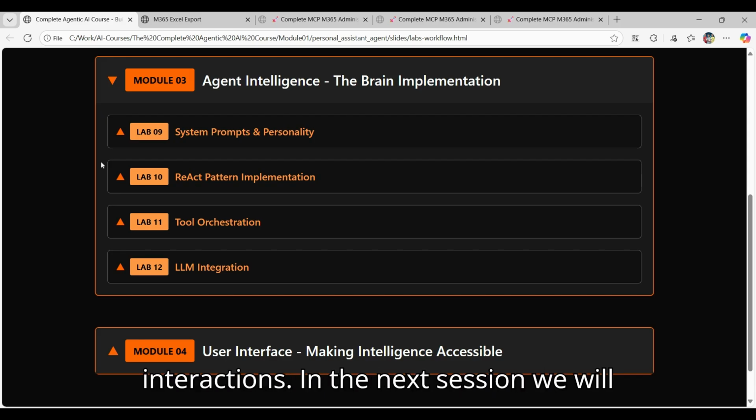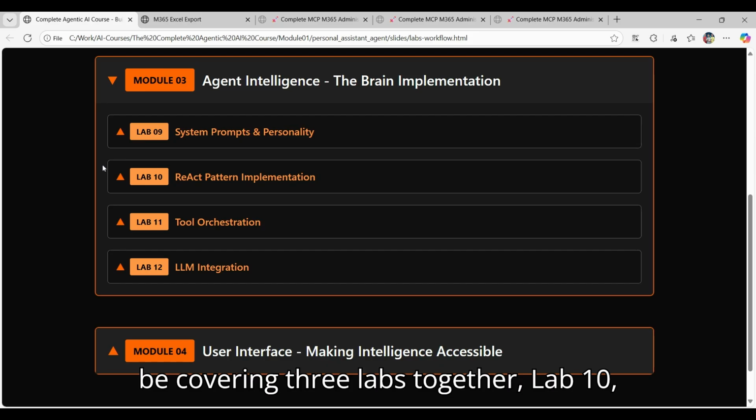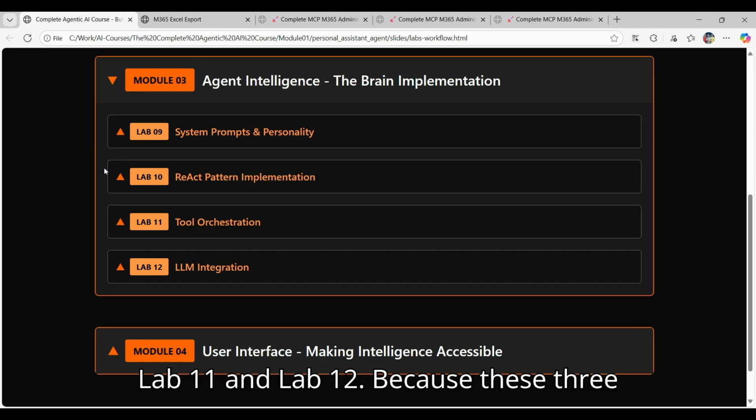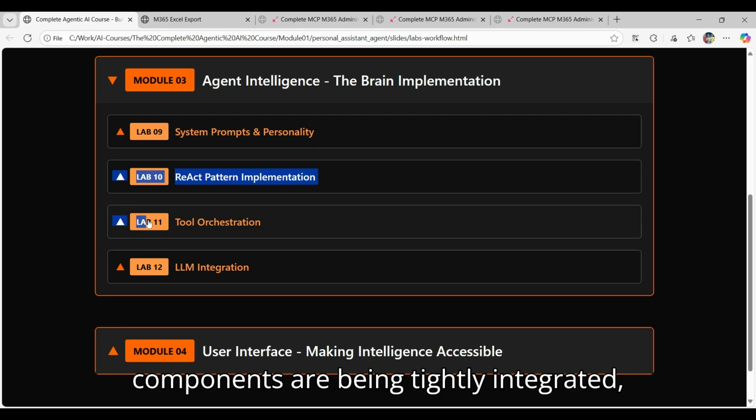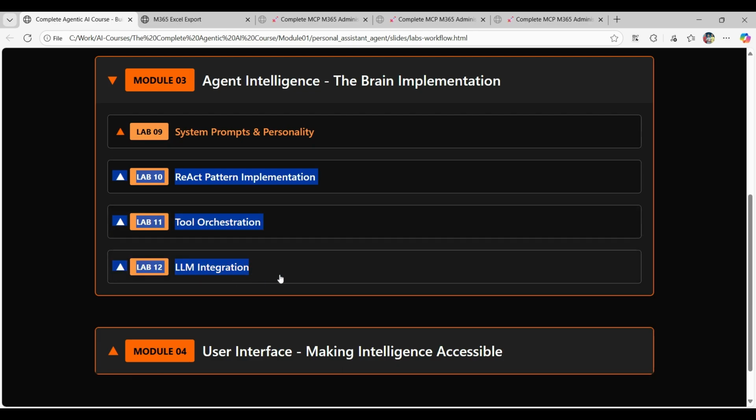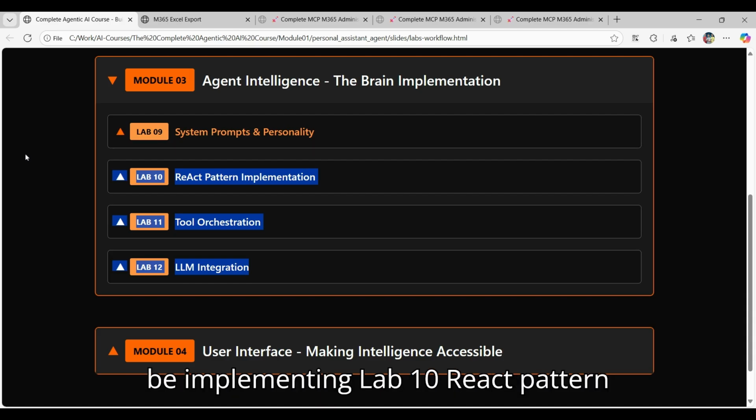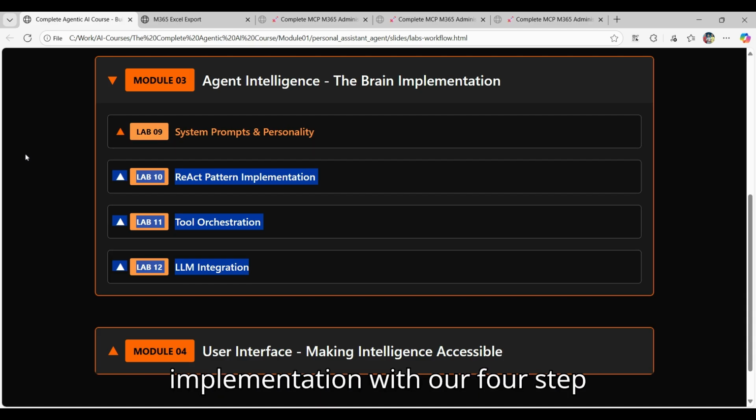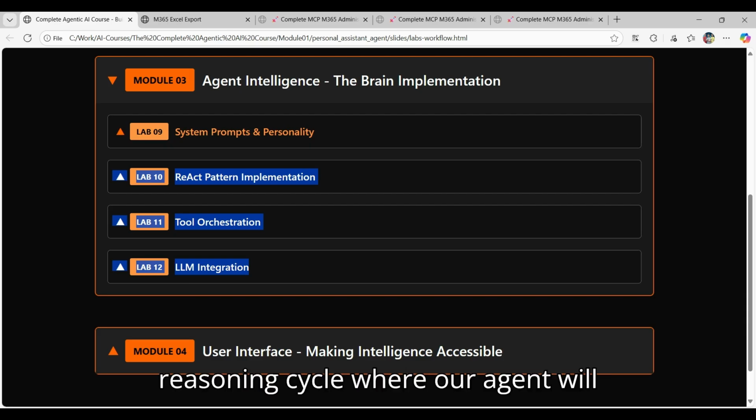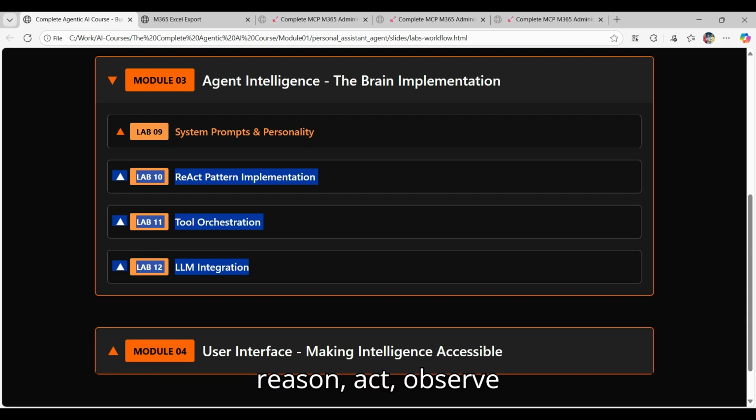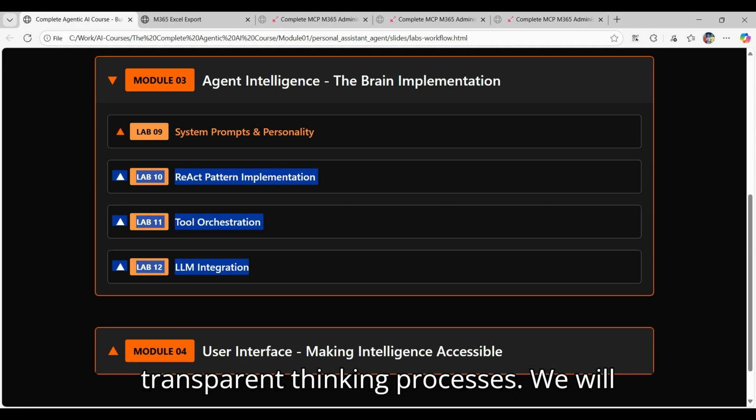In the next session, we will be covering three labs together, Lab 10, Lab 11, and Lab 12, because these three components are tightly integrated and work together as a single system. We will be implementing Lab 10, ReAct Pattern Implementation, with our four-step reasoning cycle, where our agent will reason, act, observe, and respond. This enables multi-step problem solving and transparent thinking processes.